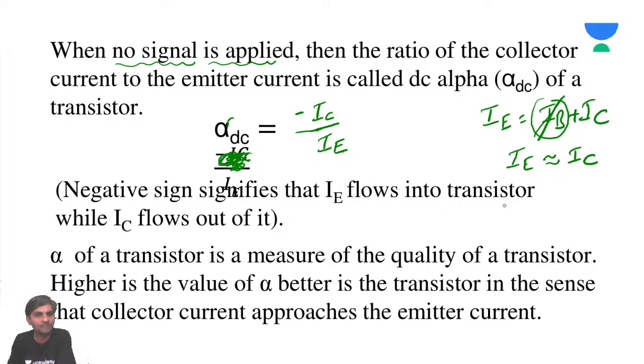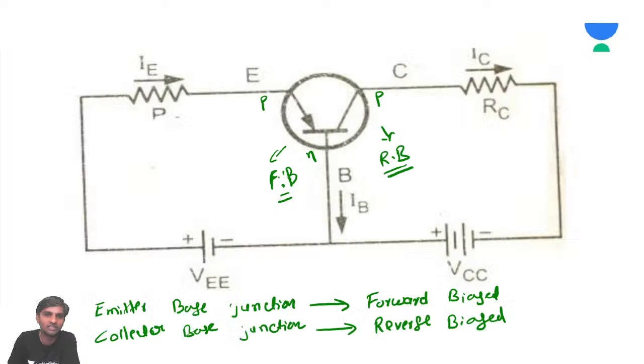Irrespective of the type of the transistor, alpha DC is not negative. Even in the other case, if this is PNP, what happens? Current IE comes into the transistor, and IB and IC go out of the transistor.